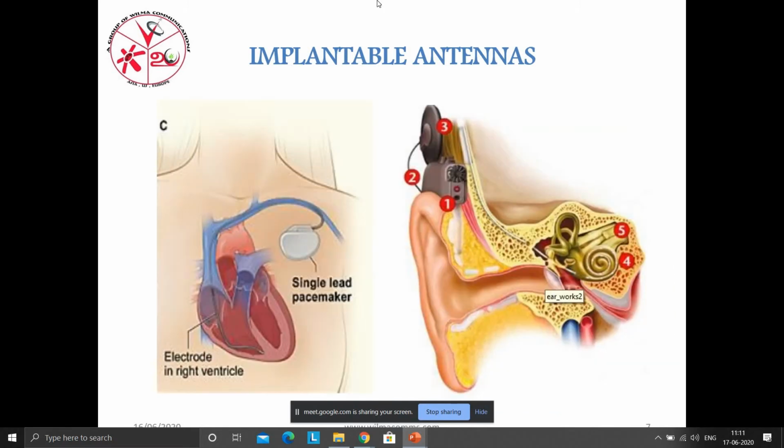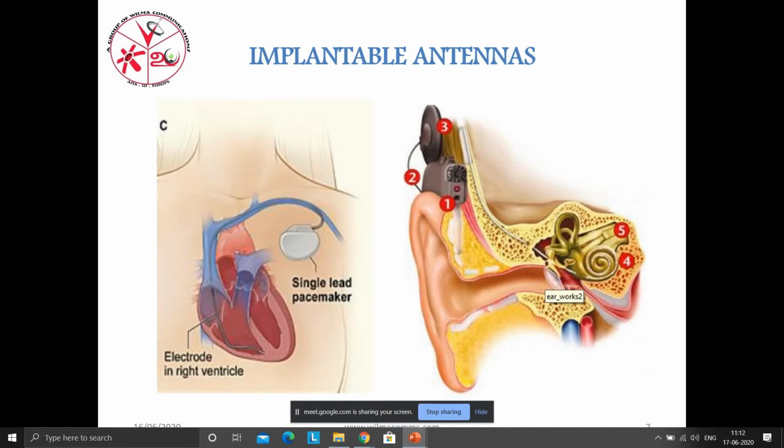Moving to the next part, the fixed implantable antenna: the pacemaker. This is in the chest, in the epidermis layer. In this condition, we require minor surgery because we cannot use a laser injection to fix this in our body. So here we require minor surgery.